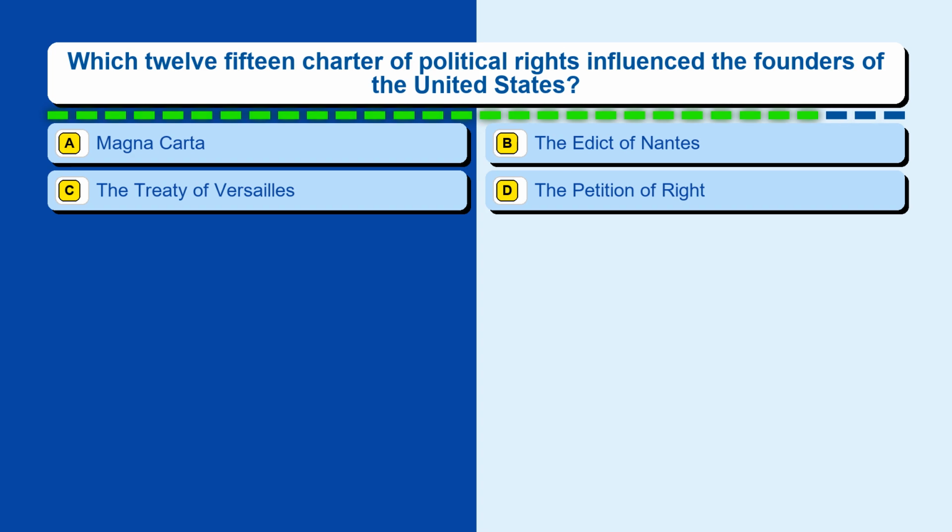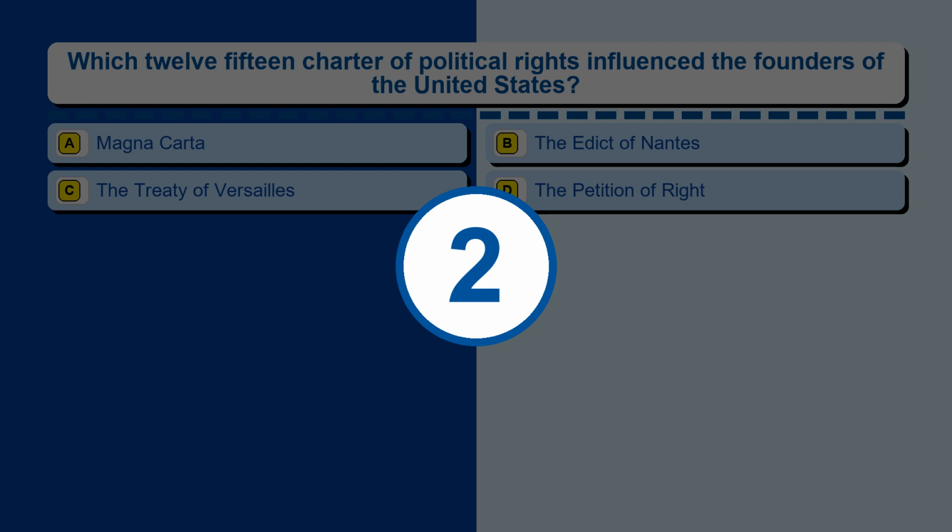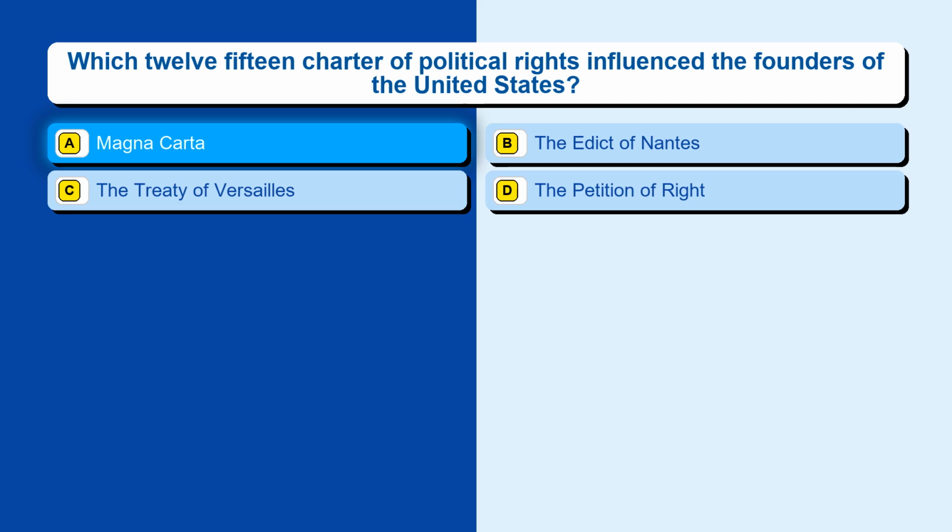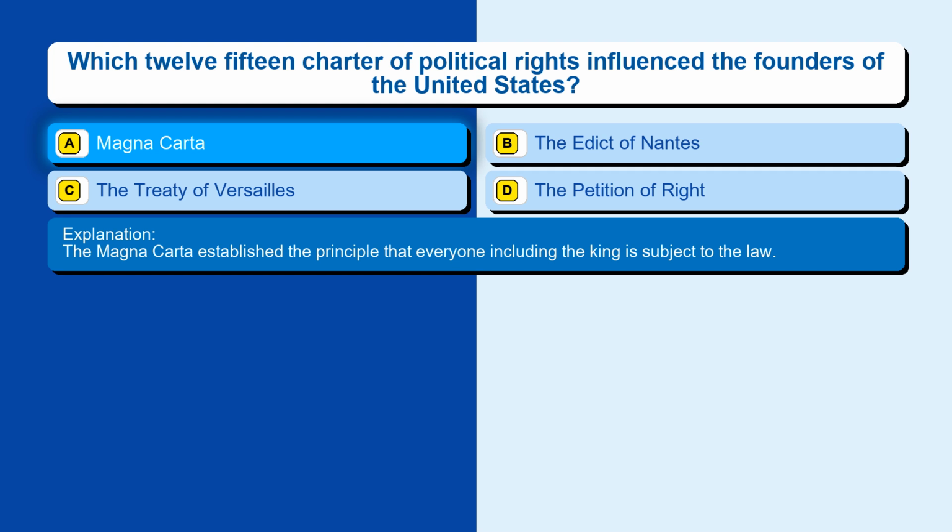Question 121. Which 1215 Charter of Political Rights influenced the founders of the United States? Option A, Magna Carta. Option B, the Edict of Nantes. Option C, the Treaty of Versailles. Option D, the Petition of Right. The correct answer is option A, Magna Carta. The Magna Carta established the principle that everyone including the king is subject to the law.